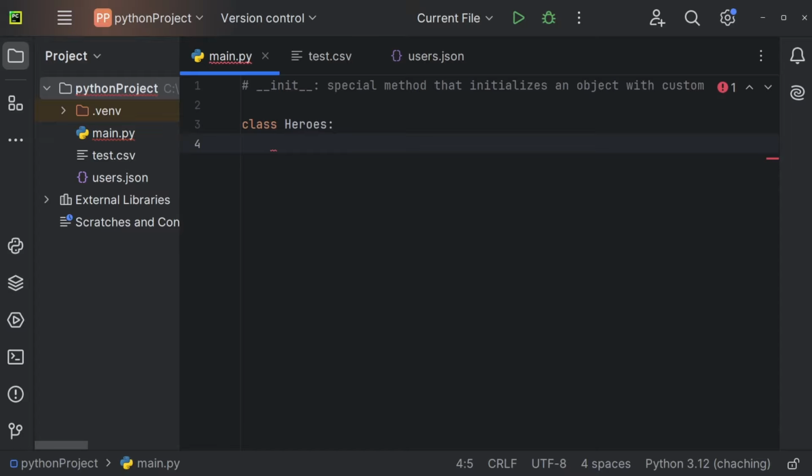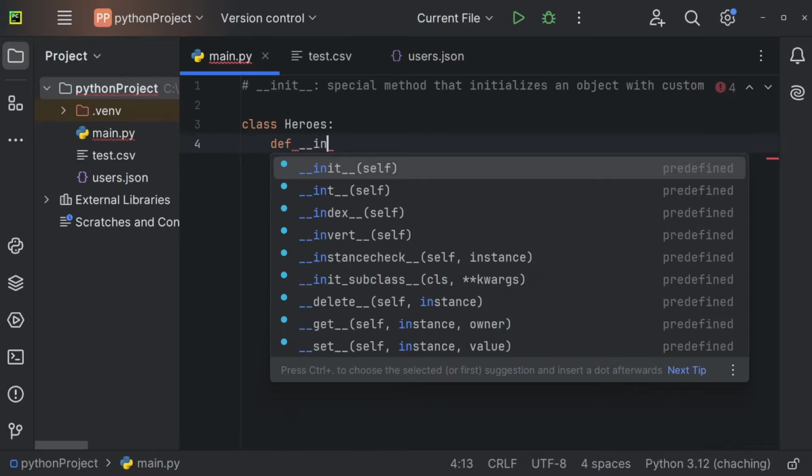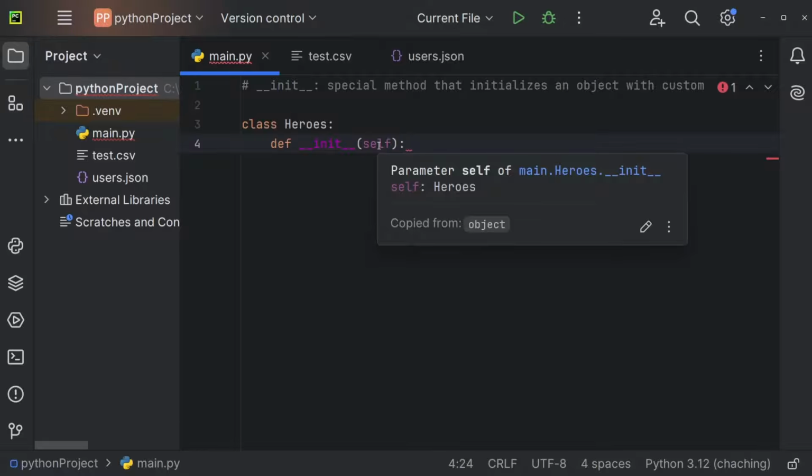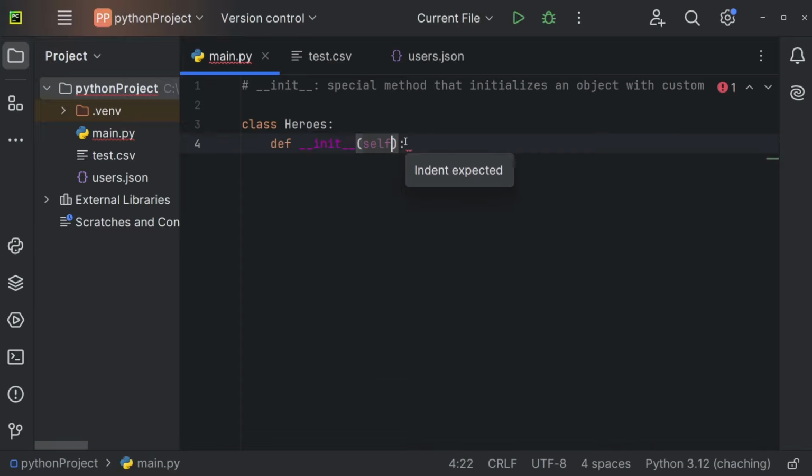You can define the constructor by using def, so we're just creating a method right here. And that method always has the name Dunder init, like so. And right here, within the brackets, we have to use self. So what is self? Self always refers to the object that has been created by using this constructor. And you will understand this in a second. But next to the self parameter, we can also define other parameters.